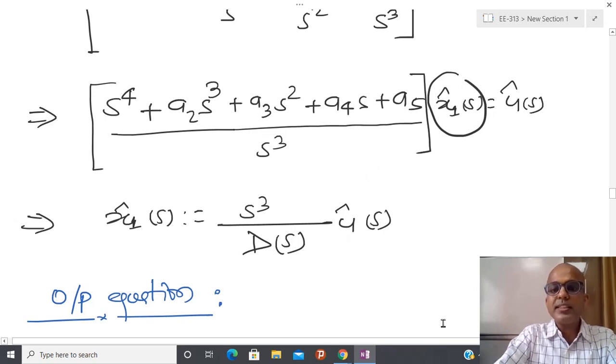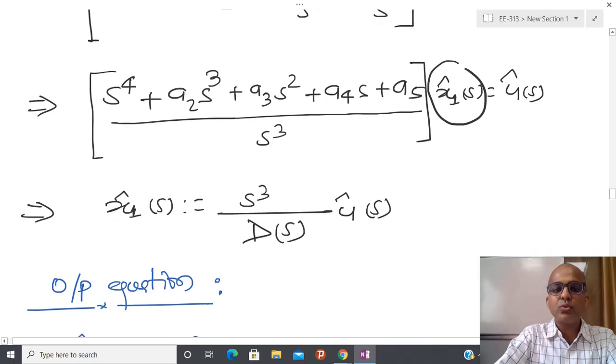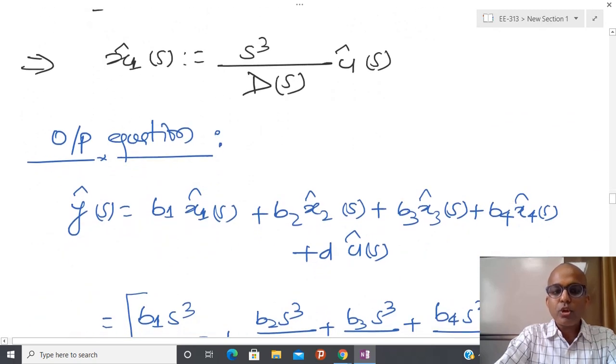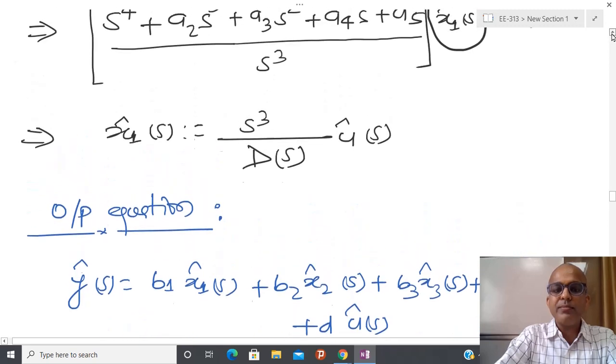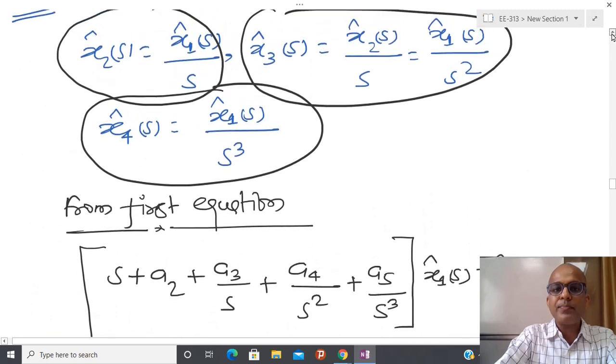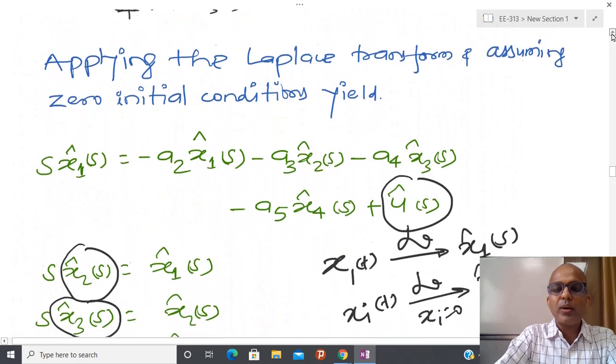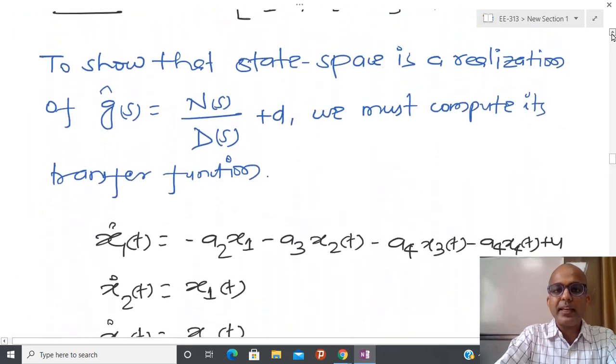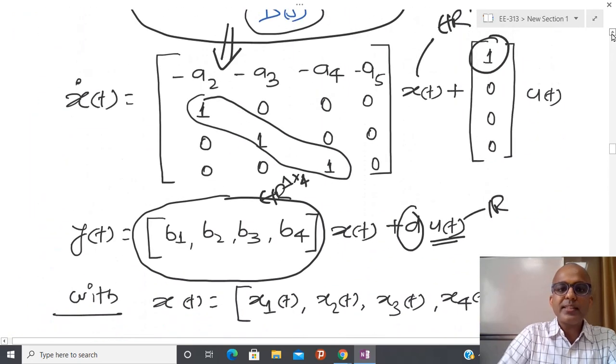Now, since I have to calculate the transfer function, I have to know the output equation. If you remember our claim, whatever transfer function I have taken can be expressed as this kind of differential equation in terms of the state and u(t), and this kind of algebraic equation.